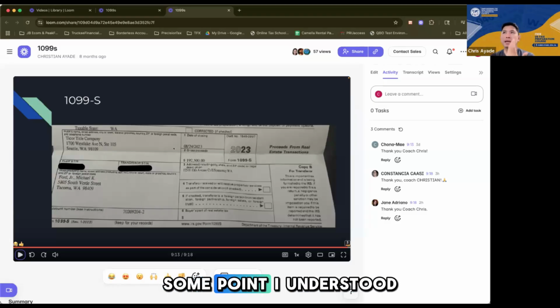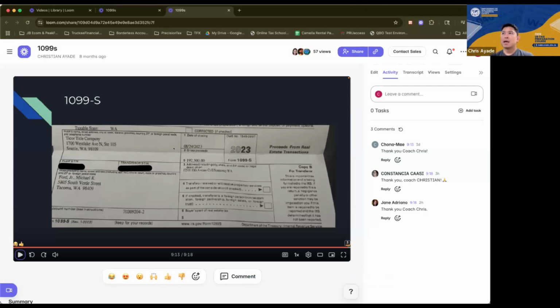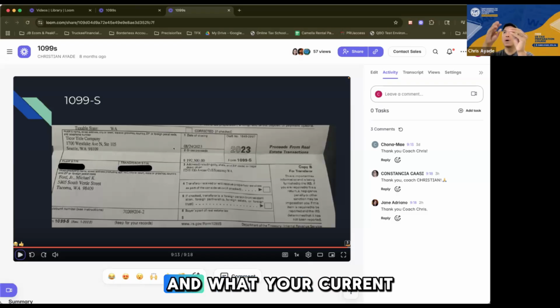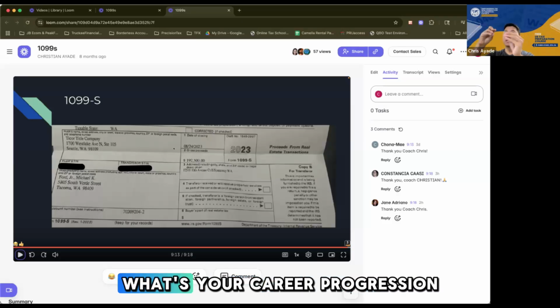And then at some point, I understood this is what Sam would want to achieve. This is what Kendall would want to achieve. And I was kind of in the middle. And then I told, yeah, I think I like the idea of when you come into the firm, you already have a good picture of where you're currently at and what your career progression is going to be like.